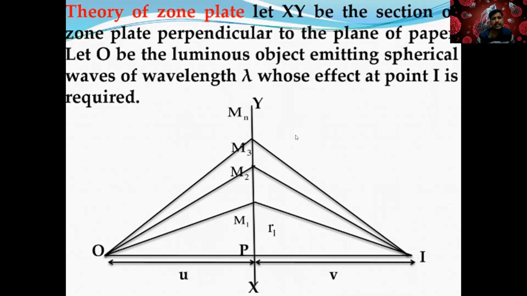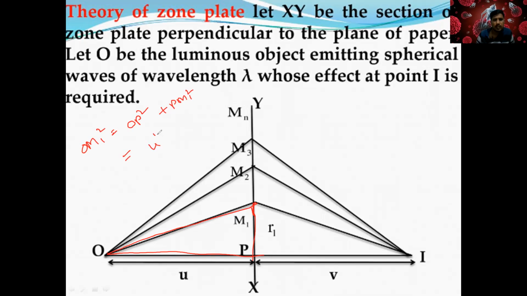So this is like a right angle triangle. This is where we are. Here is the zone plate, right? And this is like a right angle triangle, Nana. Similarly, this one also. Is it clear, Nana? OM1 square is equal to OP square plus PM1 square, according to Pythagoras theorem.